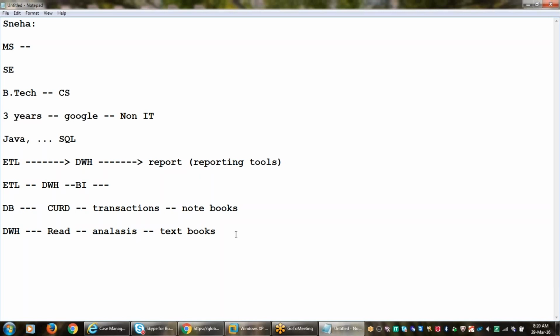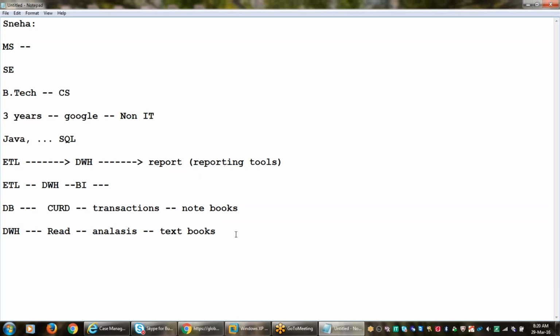But in the textbook, it's not possible. Textbooks are only for reading the information. In a notebook you can do all the operations: write, delete, edit, create new things, and read also. Now you understood the difference between database and data warehouse, right?